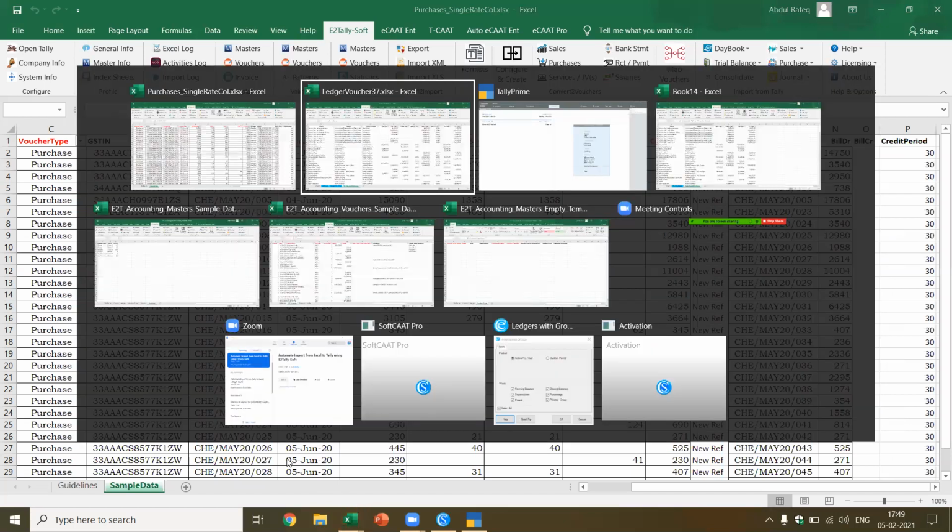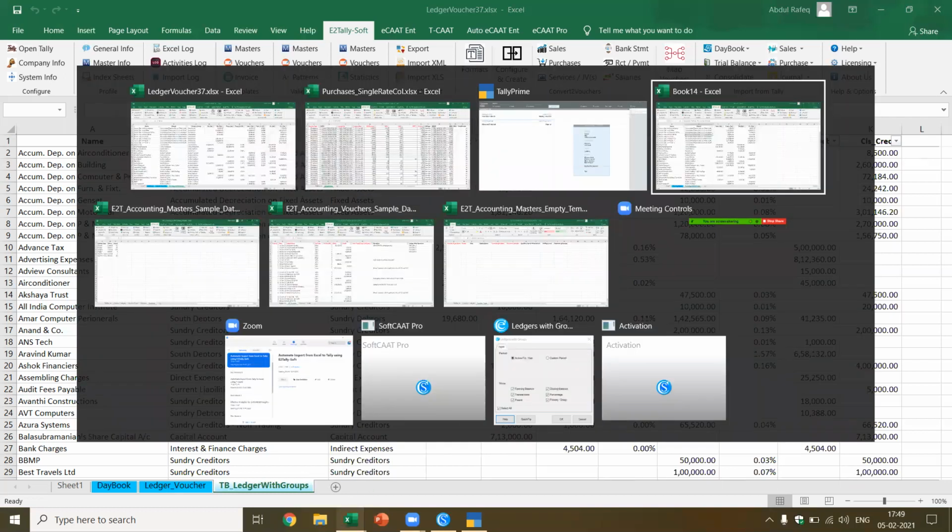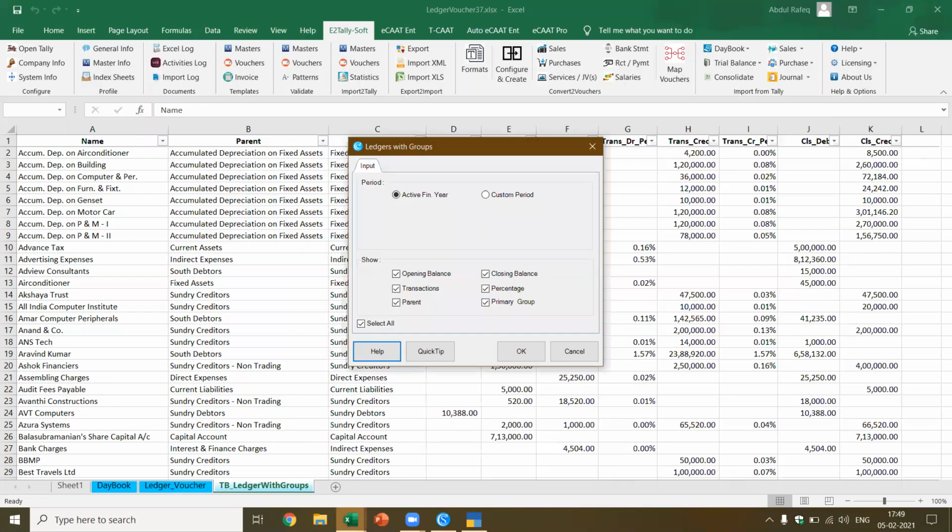Okay, now let me close the things which are not required so that we can move forward quickly. Okay, if there is any tab open, yes, we have a tab open here. Sometimes you have this problem when I do it on Zoom. I don't want the transactions. I just want the closing balance. Now I'm just showing you a very simple way. I just want it in this way: closing balances, parent and primary group. I just say okay. Now I see the trial balance. I get this in a few seconds. I'm able to get this.